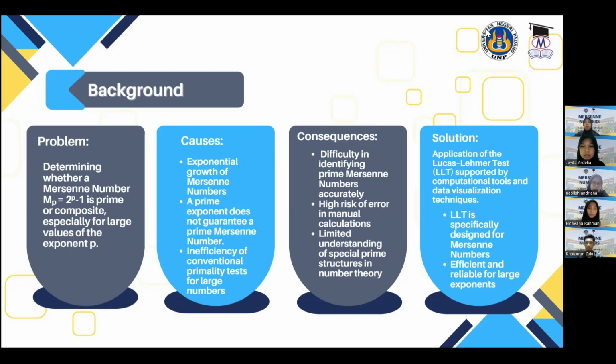The third is the consequences. Because of these challenges, it's very hard to identify Mersenne primes accurately. If we rely on manual calculation, the risk of error is extremely high. This also limits our deeper understanding of special prime structures in number theory.